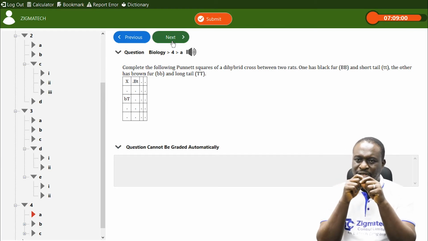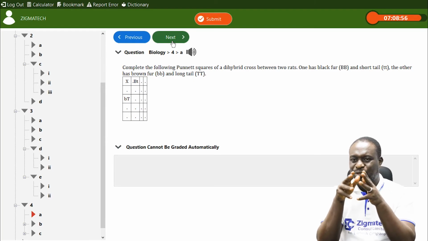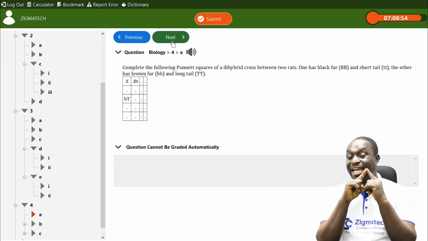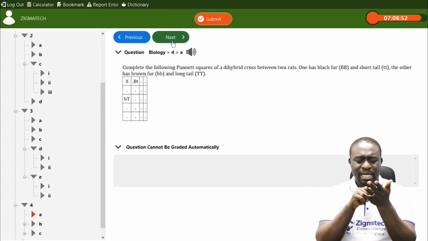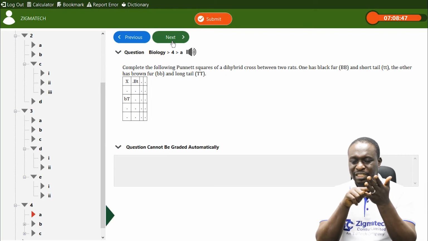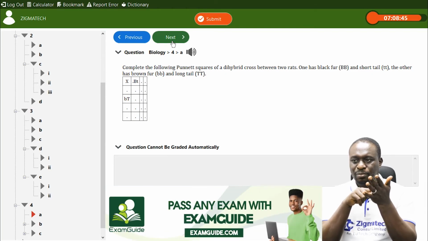So if we do the Punnett square and fill in the empty spaces, what we're going to have in all the empty spaces is big B, small t, small b, big T. I repeat, big B, small t, small b, big T.